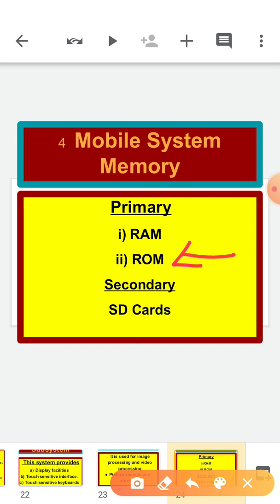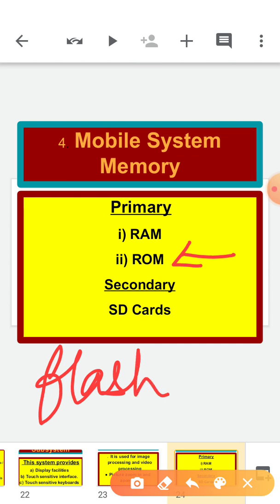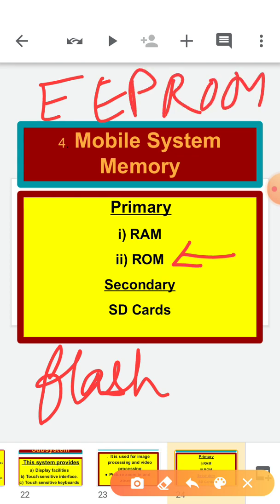Read only memory is a part of the mobile system's internal storage. It is not accessible by users to write on. It is thus referred to as read only memory. ROM is basically a flash memory, or technically EEPROM, electrically erasable and programmable read-only memory. This ROM part of the mobile system's internal storage is where the operating system resides. It also has some pre-installed apps in this memory section which cannot be deleted on the user's end either.